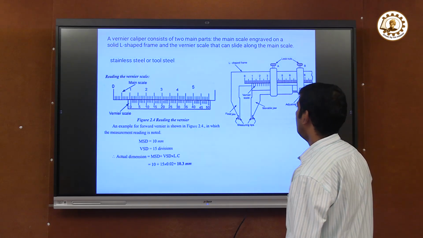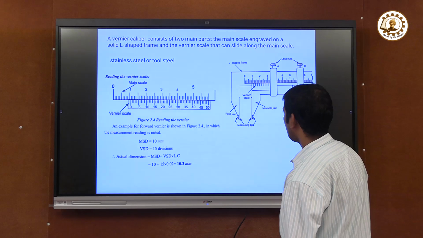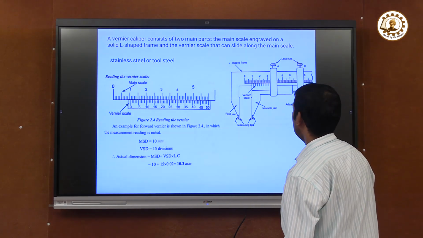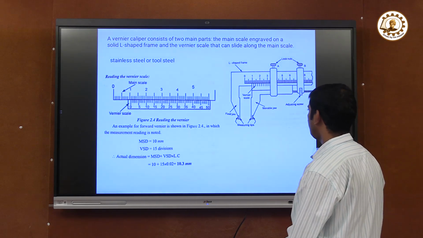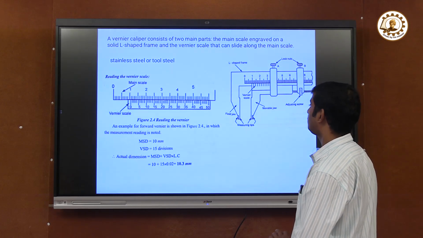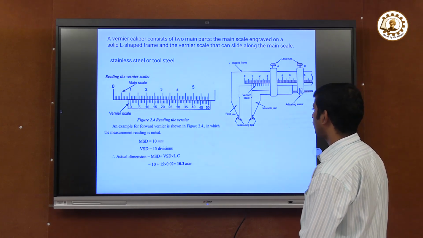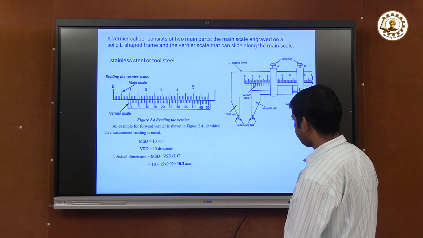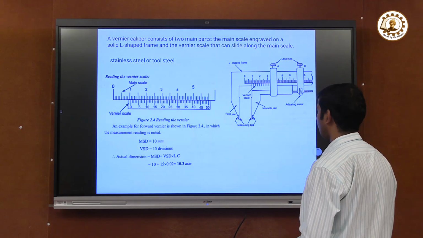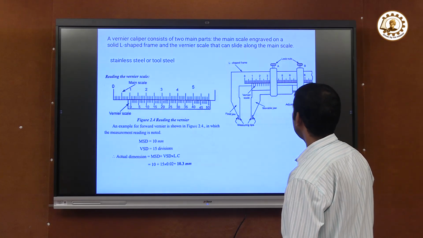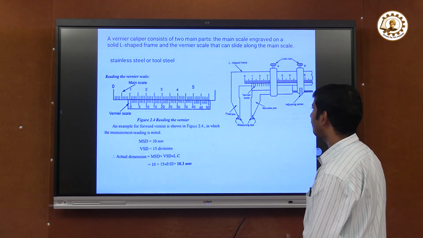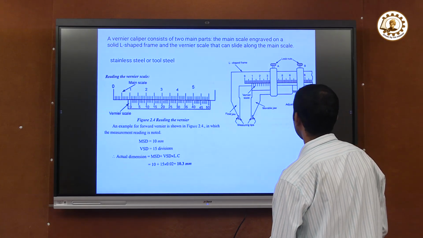For example, for the vernier caliper shown in the figure, the measurement reading is noted: the main scale division is 10 mm and the vernier scale division is 15 divisions. Then the actual dimension of the workpiece is MSD, that means main scale division, plus vernier scale division into least count, and the least count is 0.02. After evaluating, the actual dimension of the workpiece is 10.3 mm.